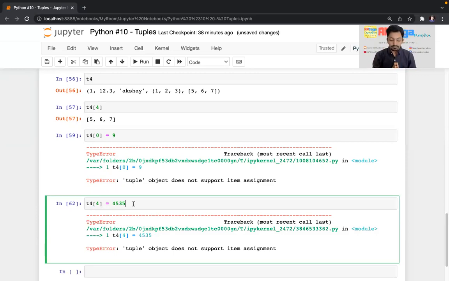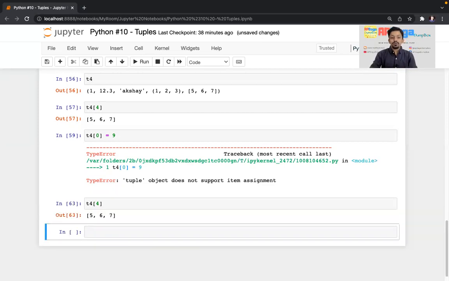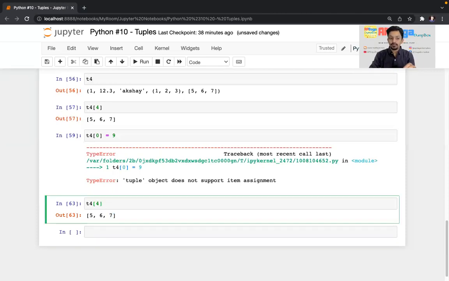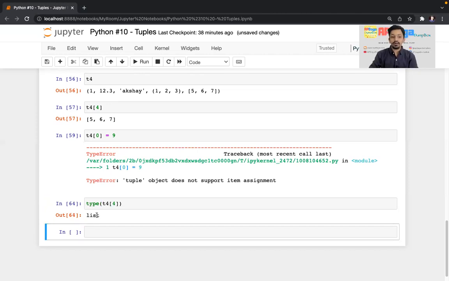But now concentrate here. There is a good part here. So T4 of 4, it is a list, right? The element at the fourth index of tuple T4 is a list. If I check the type of this, so it is a list, right? So I cannot replace this overall list by any other element. But if I enter into that list, I can change the elements in that list. Why? Because list is editable. List is always editable. So I'll show you.